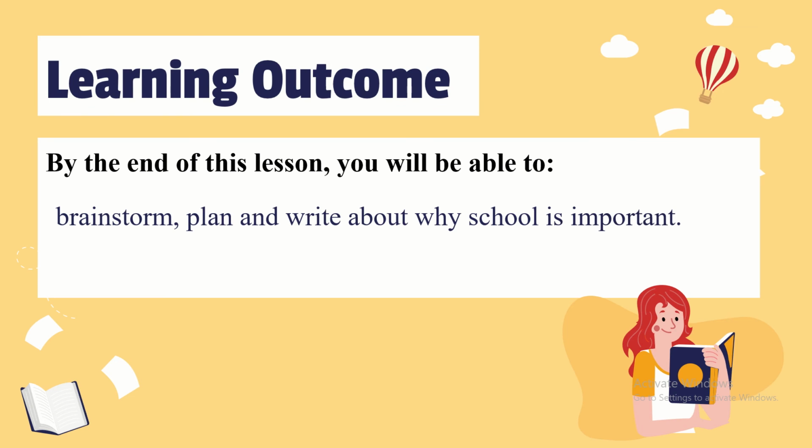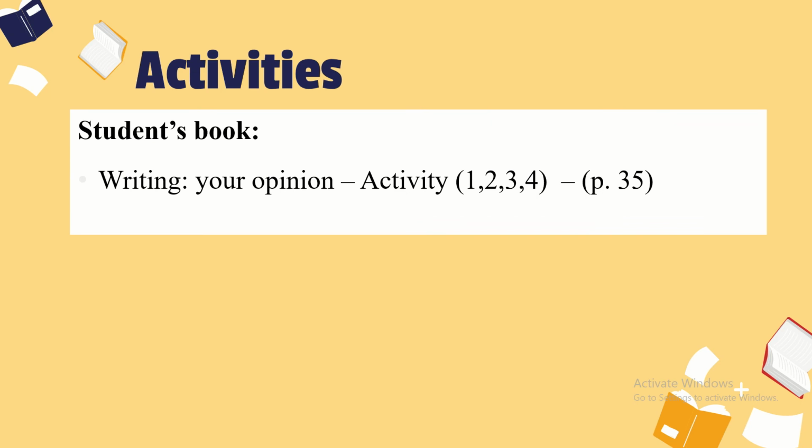The learning outcome for this lesson is, by the end of this lesson you will be able to brainstorm, plan and write about why school is important. The activities for this part of the lesson are present in your student's book.